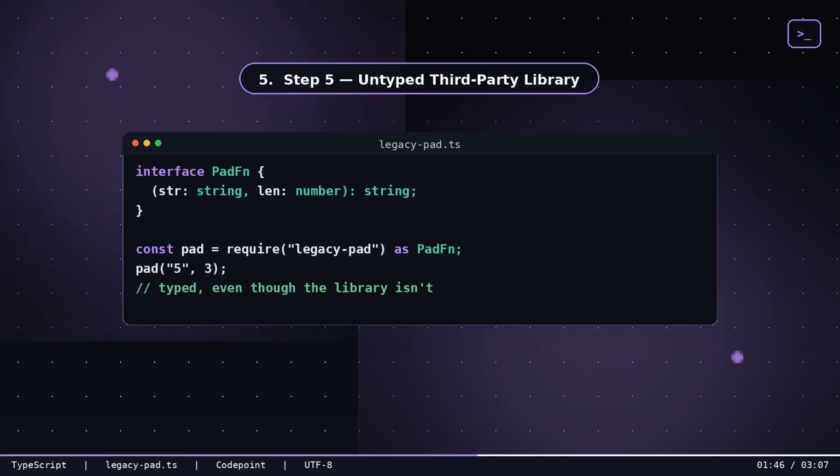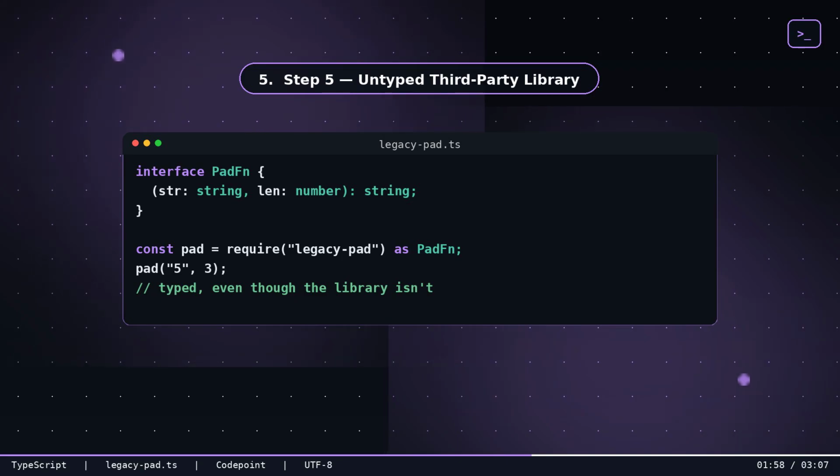Step 5. Untyped third-party library. The same fix applies when a library ships no types. Instead of casting the whole import to any, write a narrow interface for just the part you actually use. interface PadFn, str string, len number, string. const pad = require left-pad. Typed, even though the library isn't.